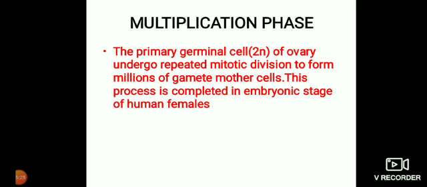Which important things did I tell you? Oogonia has the diploid number of chromosomes, 2 sets of chromosomes. Then it becomes the secondary oocyte, and secondary means what? It is unfertilized. If fertilization takes place, it will undergo the second meiotic division. It is like mitosis, and only one egg is produced, not 4 eggs like the sperms.